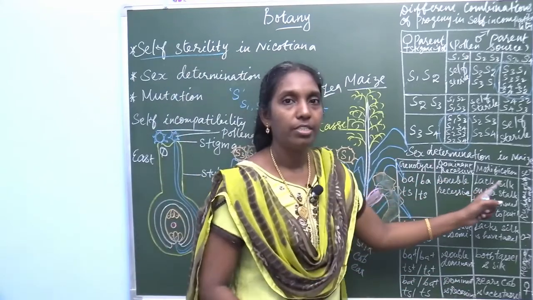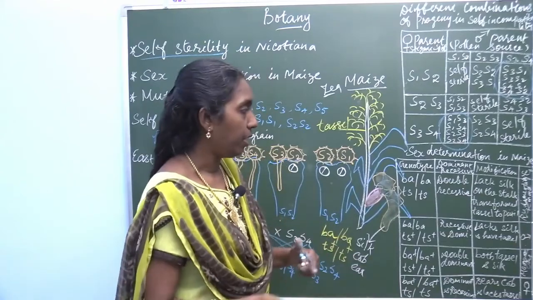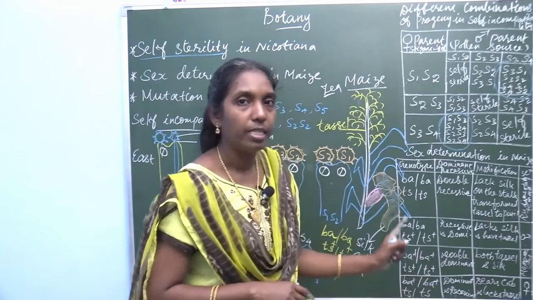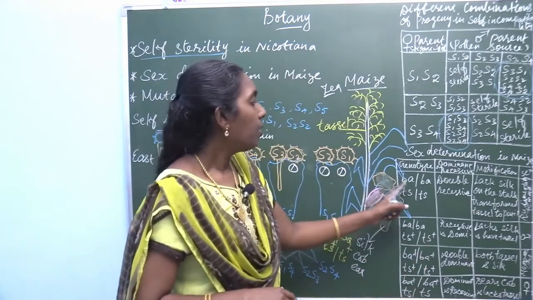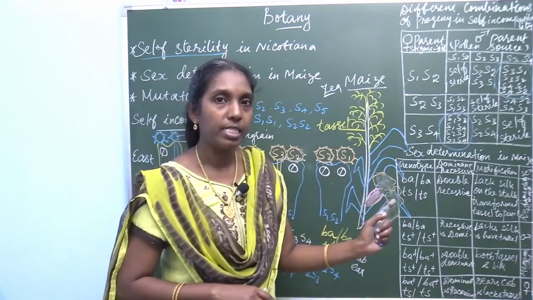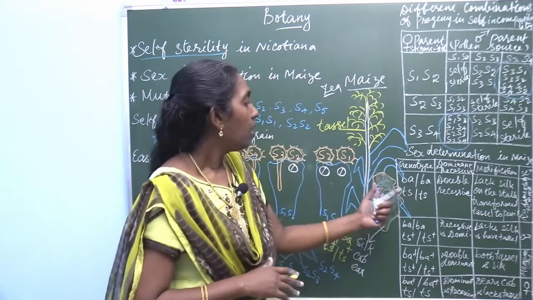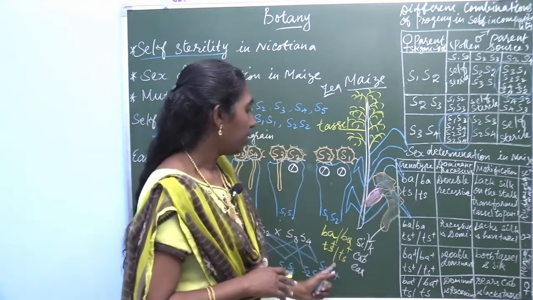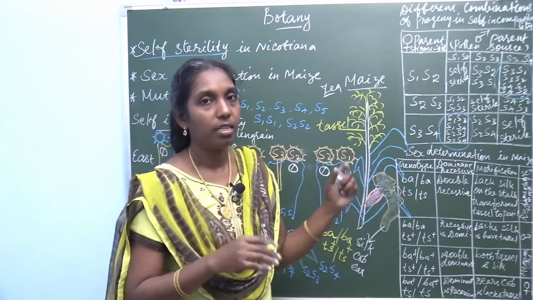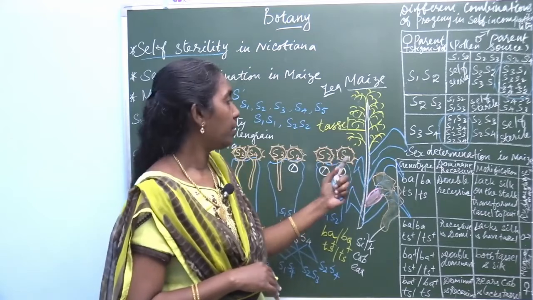Sex determination in maize: how the sex is determined, male or female. These are the different genotypes. BA, as I already told you, represents barren, and TS is the tassel. You learned the name tassel in the first chapter.